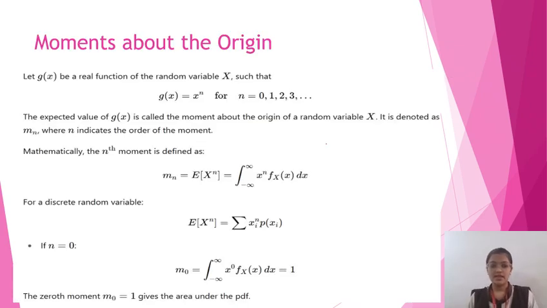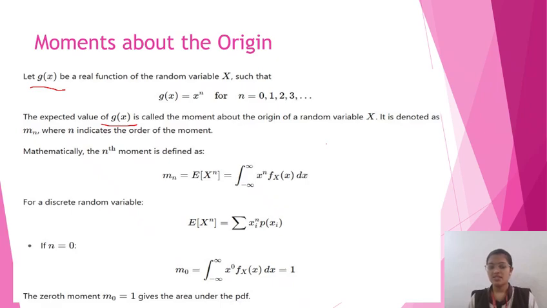Let z of x be a real function of random variable x, such that z of x equals x power n, for n equals 0, 1, 2, 3, taken as whole numbers. Here, z of x is known as the moment about the origin of a random variable x. It is denoted as small m suffix small n, where n indicates the order of the moment.